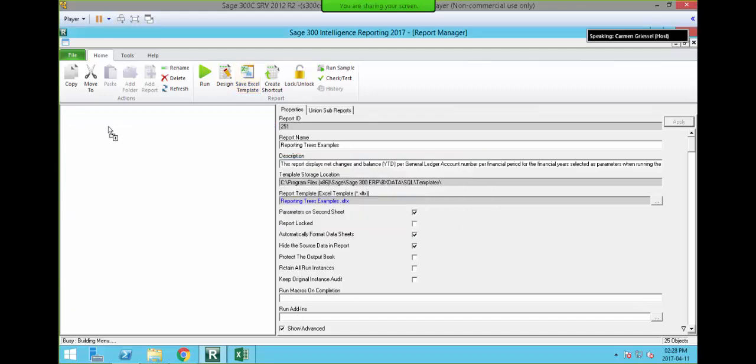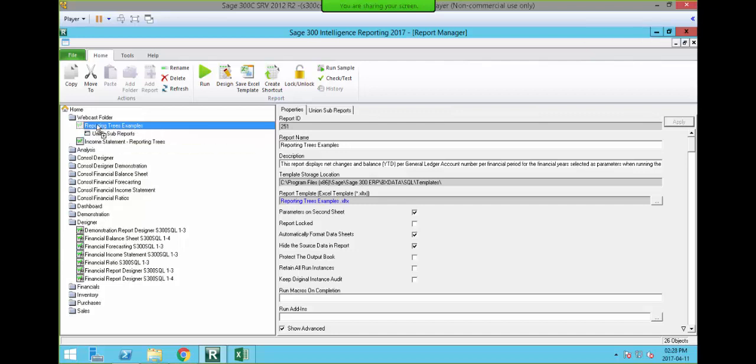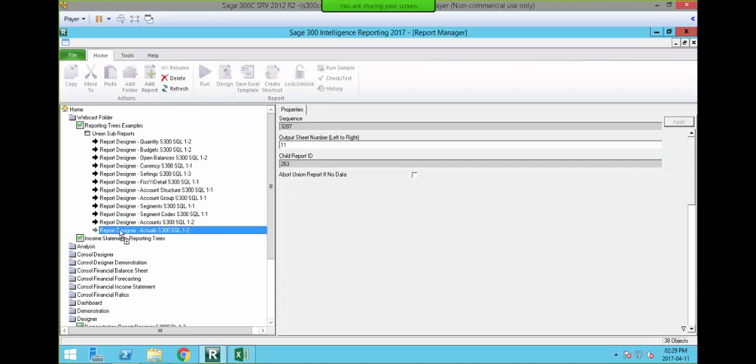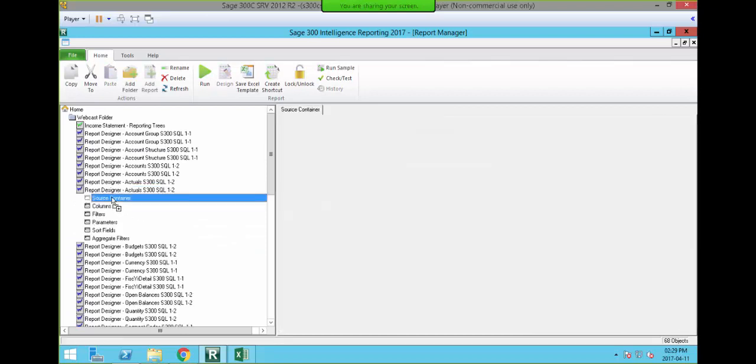Perfect. Now, if you didn't know, you will know now, we need to identify which report has the parameters on it. Normally, it's the first report that is run out. So if I go to my union sub-reports, you can see it's my actual report that is run out first. So the bottom one is the first report run out. So I'm going to click on my actuals, right click and select go to sub-reports. Then I'm going to double click and go to the source container of this particular report.